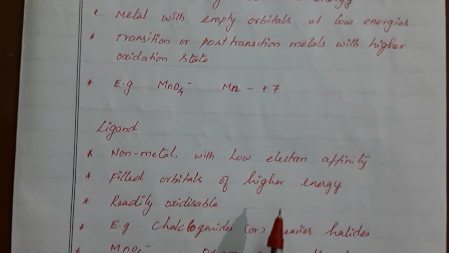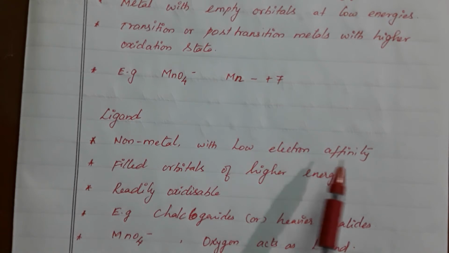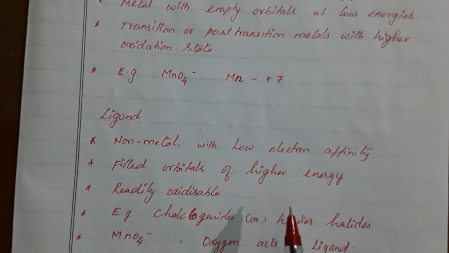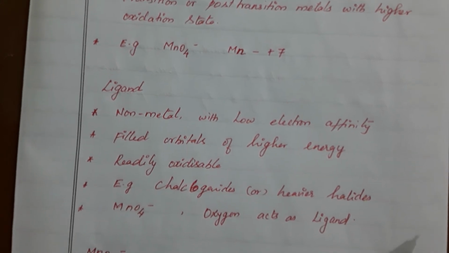And for the ligand, the conditions are: the ligand from a non-metal with low electron affinity, then only it can give the electrons. Filled orbitals of higher energies. Whenever there are filled orbitals, meaning they have occupied electrons in the orbitals, then they can easily donate the electrons to metal orbitals, and it is readily oxidizable. That means whenever it gives the electrons, that is loss of electron, it readily undergoes oxidation. That is called oxidizable.